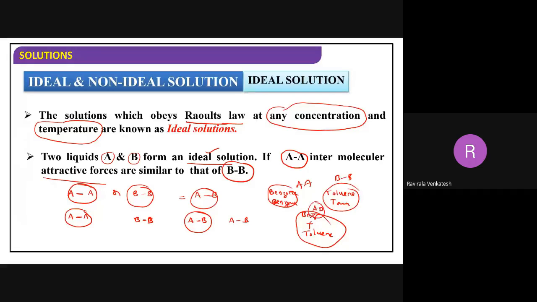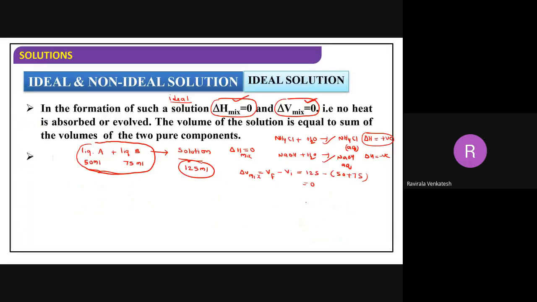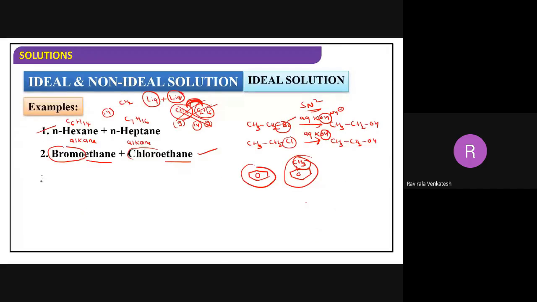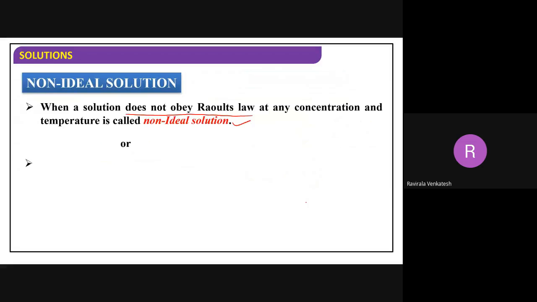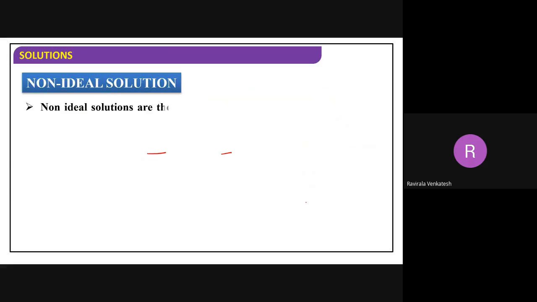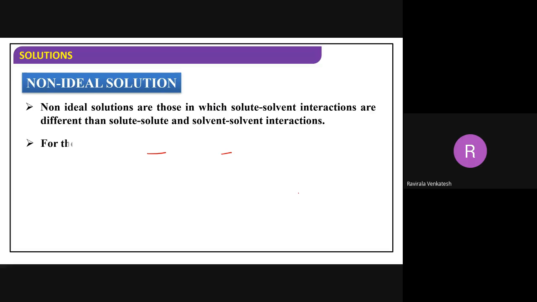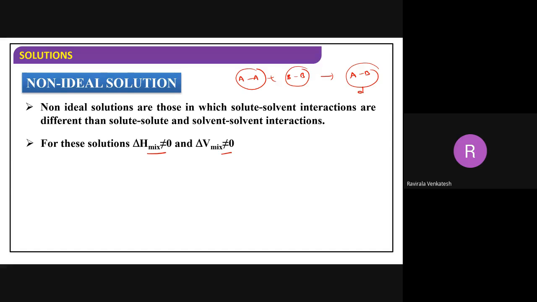AB interactions are all the same. But in the case of a non-ideal solution, the interactions before and after mixing will be different. For example, A and A, B and B, when they mix, they form AB. Now the attractive force present here, the interactions present here and here, will be different.